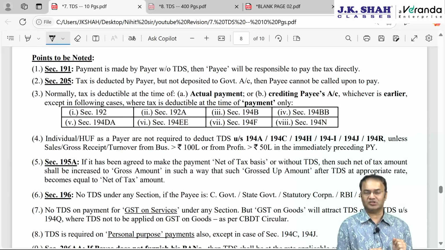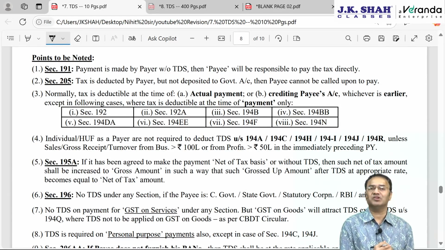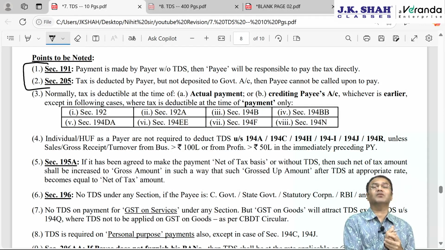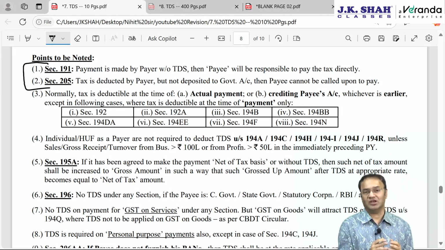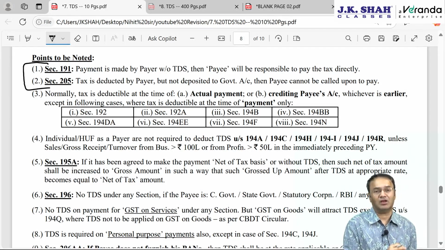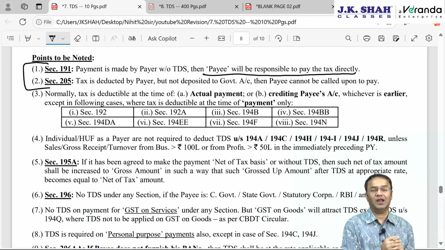Technically, all 41 sections are over. There are some points to be noted. Some of the points are important and interesting also. First and last section of the chapter, section 191 and section 205. The very first section of this chapter, before even 192 salary TDS, section 191 says that it is the responsibility of the payer to deduct TDS. What if the payer does not deduct TDS and makes full payment? Like JK Shah classes, they forget to deduct TDS and they pay me the full amount. Then the government can recover that much amount from the payee. The payee will be responsible to pay that much amount directly to the government.